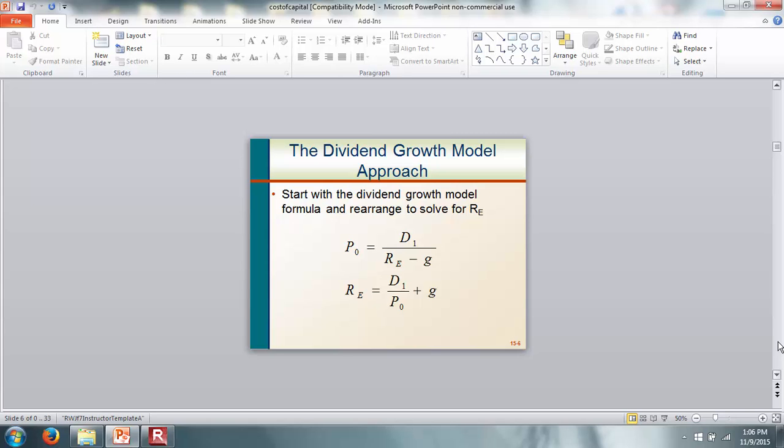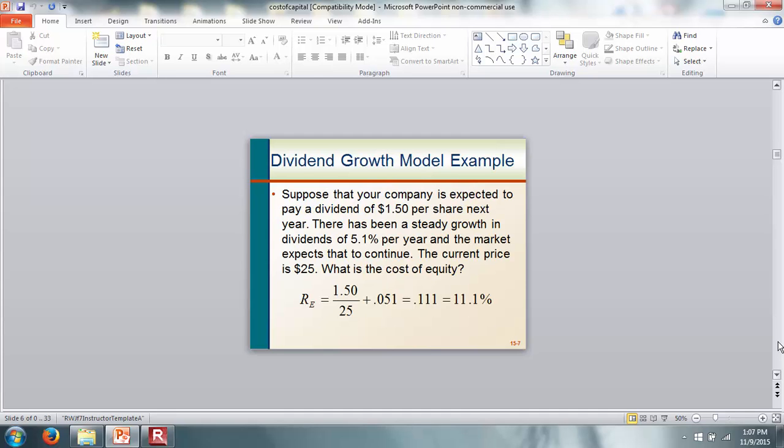And here, what is the required rate of return? So that is our focus. The required rate of return is given by D1 by P0, that is the dividend yield, plus the g, that stands for the capital gains. So that is the required rate of return for a stock. So that is the dividend growth formula.